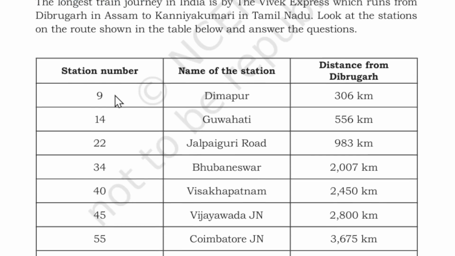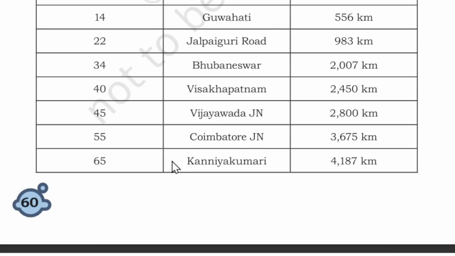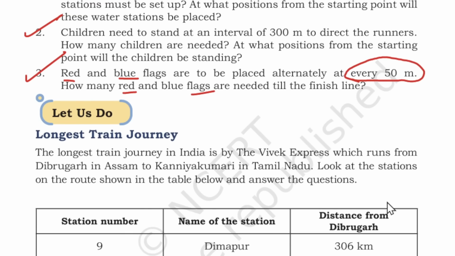So we have station number 9, Dimapur, which is 306 kilometers. So we have 14, Guwahati, which is 556 kilometers. So we have 22 station number, and we have 34 station number, we have 40 Visakhapatnam, and we have the kilometers given here. So 55 Coimbatore, 3675 kilometers, and we have 65 Kanyakumari, 4187 kilometers. Okay, now we have to fill the answers.